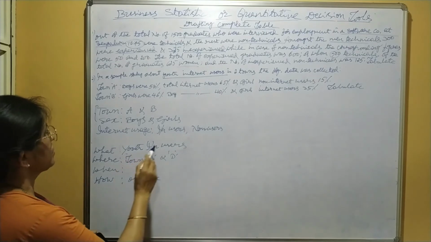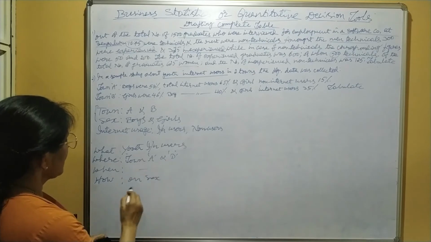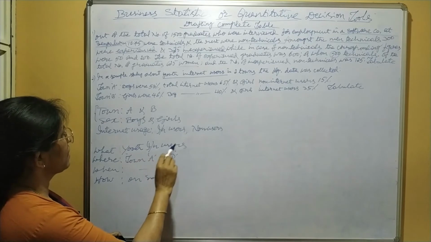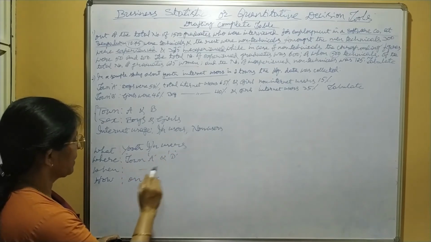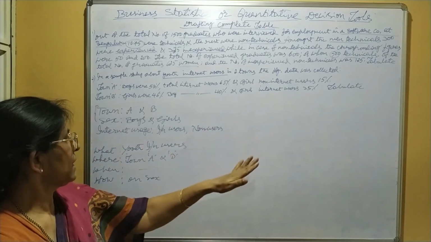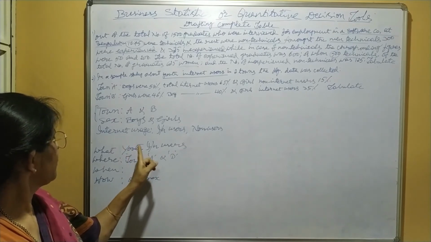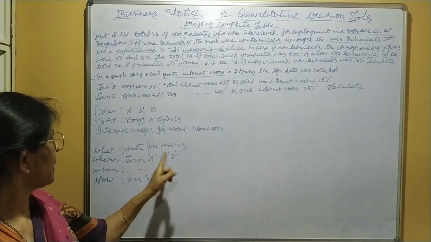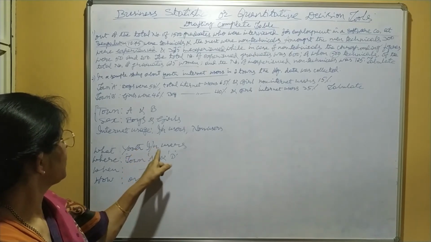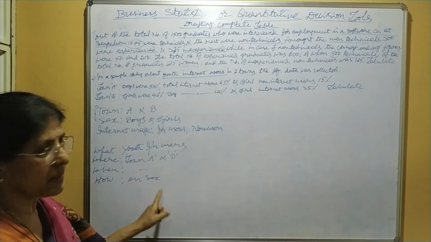You may take youth internet users in town A and B classified on sex, or distribution of youth internet users in town A and B by sex, or classification of youth internet users in town A and B on sex. I think you may write that title.